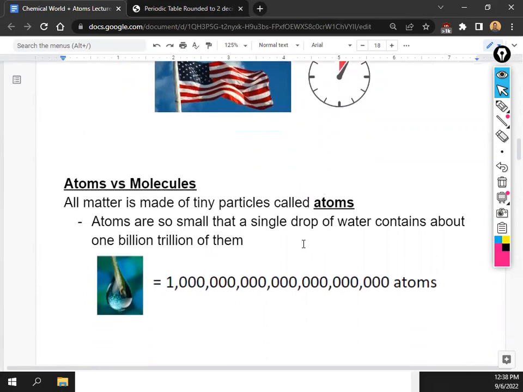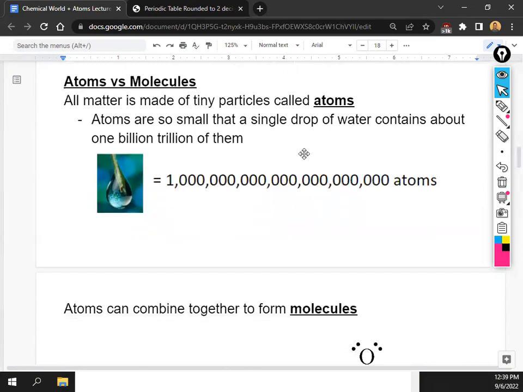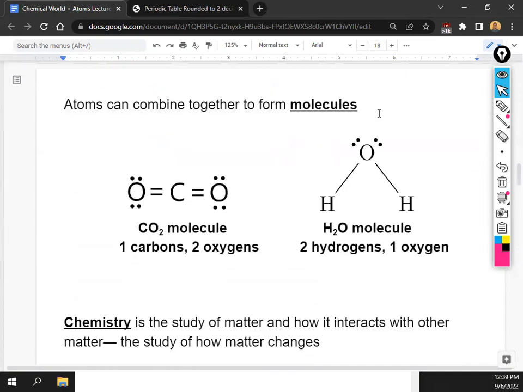Okay, so last time we talked about how everything is made out of atoms, and atoms are super duper small. You don't need to write this down, but in one drop of water, there are 1 billion trillion atoms. So you can kind of see how tiny they are, right? If one small drop of water has that many atoms. Okay, so atoms, when you combine them together, they make something called molecules.